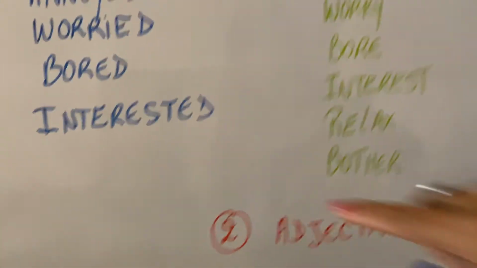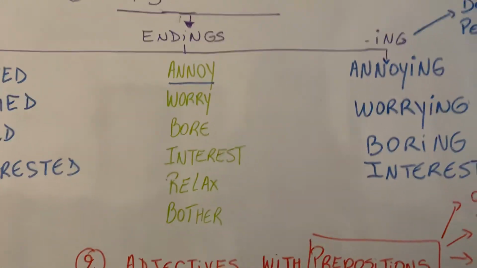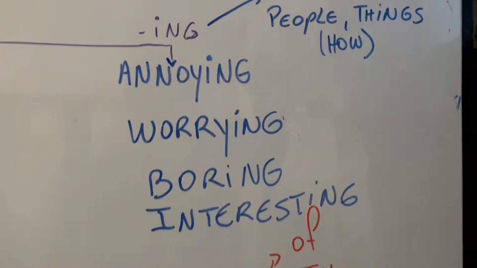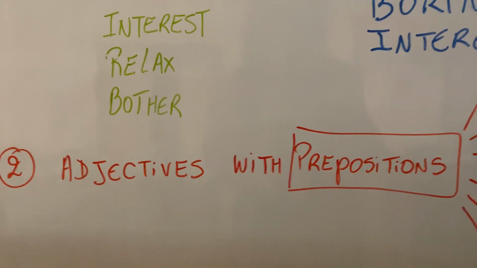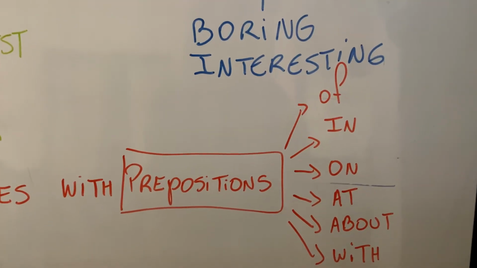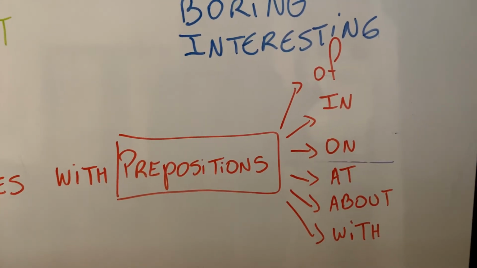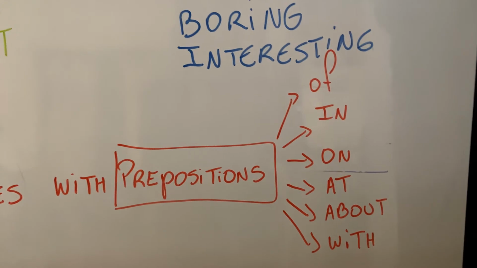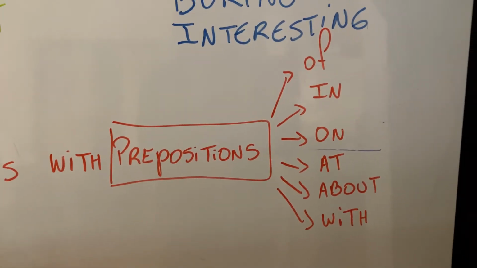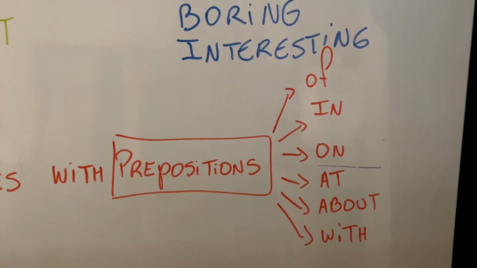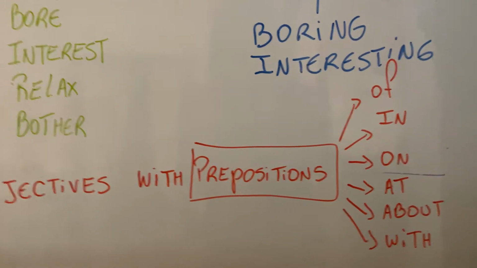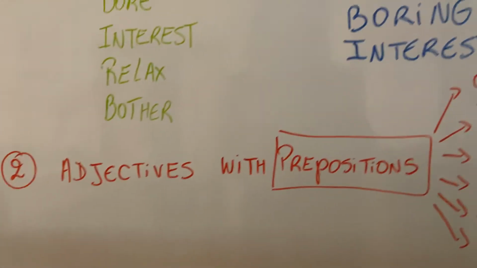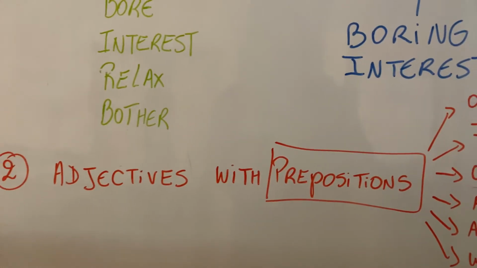What about the second aspect of adjectives? What do we have to consider? If we are going to use adjectives, we need to consider that many of them need prepositions or are followed by prepositions. And some of them are of, in, on, at, about, and with. Why do we need to consider these? Because they are necessary to use adjectives, okay? To use them with the adjectives that correspond.